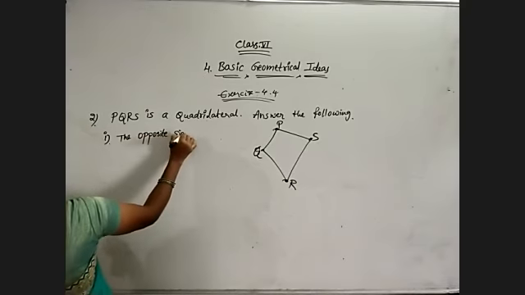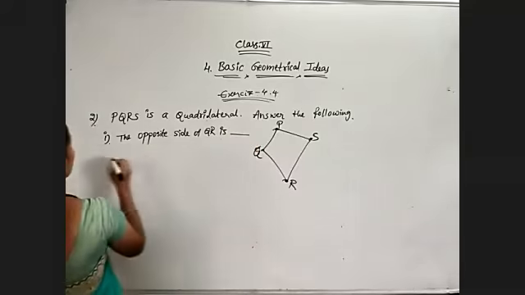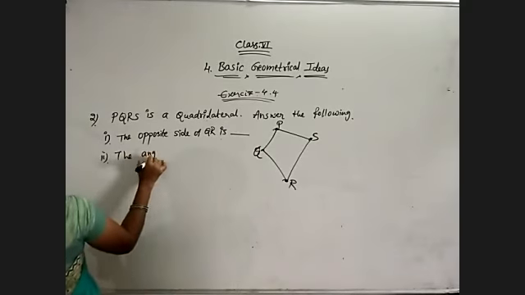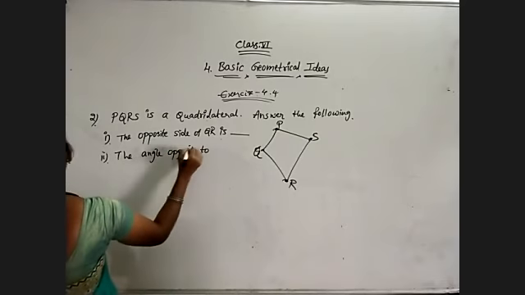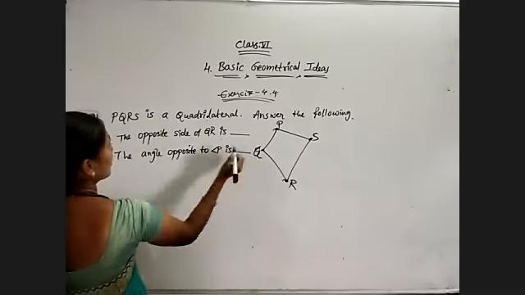Opposite side of QR is dash. And secondly, the angle opposite to angle P is dash.